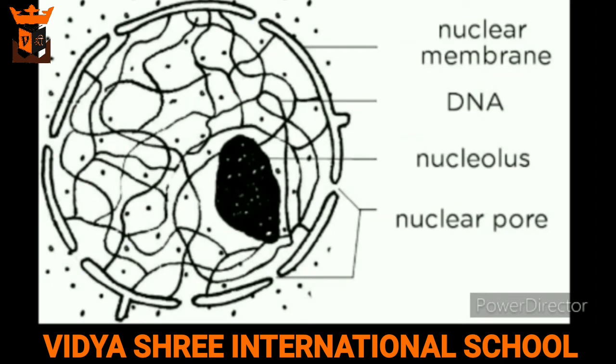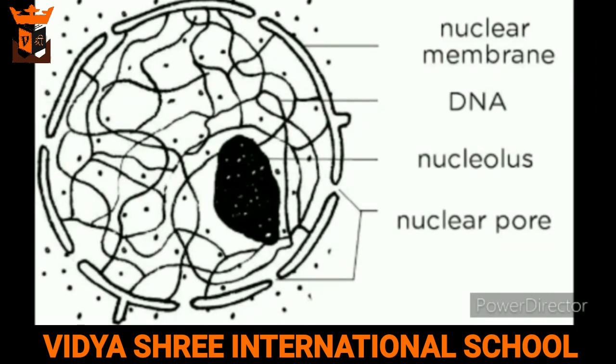Now we'll learn the structure of the nucleus. The liquid in the nucleus is called nucleoplasm. It is separated from the cytoplasm by a thin nuclear membrane. The nuclear membrane is porous and allows the movement of materials between the cytoplasm and the nucleus.